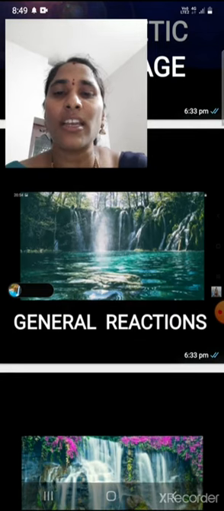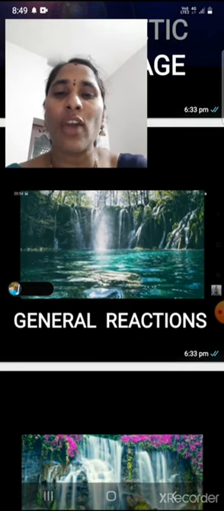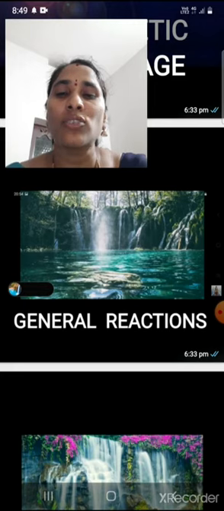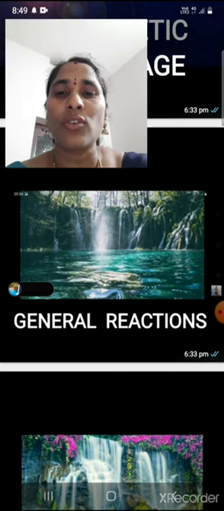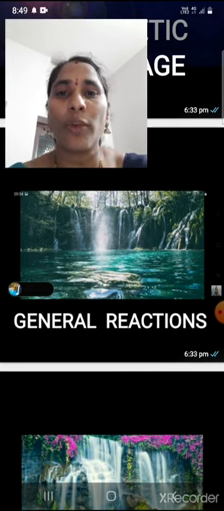So what is the general reaction? Already we have learnt this topic. General reaction is reactants are converted into products by using a single line arrow.